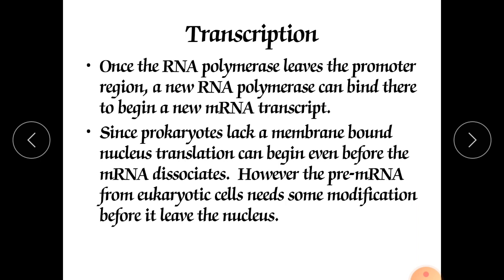Once the RNA polymerase leaves the promoter region, a new RNA polymerase can bind there to begin a new RNA transcript. Since prokaryotes lack a membrane-bound nucleus, translation can begin even before the RNA dissociates. However, pre-mRNA from a eukaryotic cell needs some modification before it leaves the nucleus. So in eukaryotes there should be some modification of the mRNA formed in the nucleus.